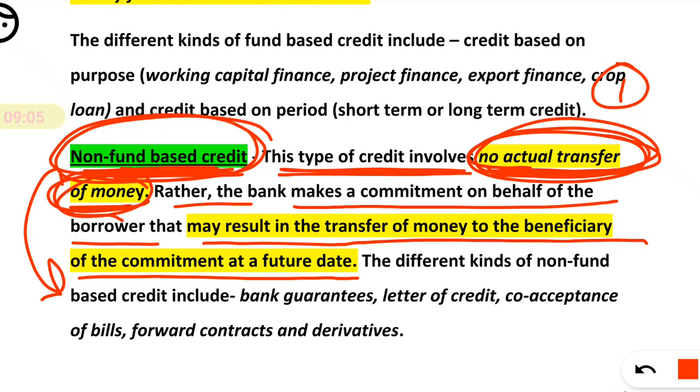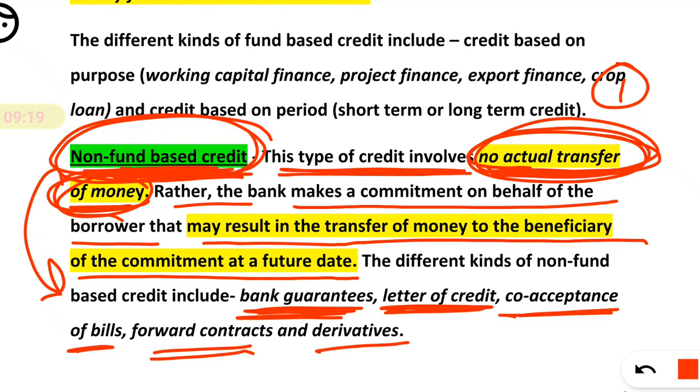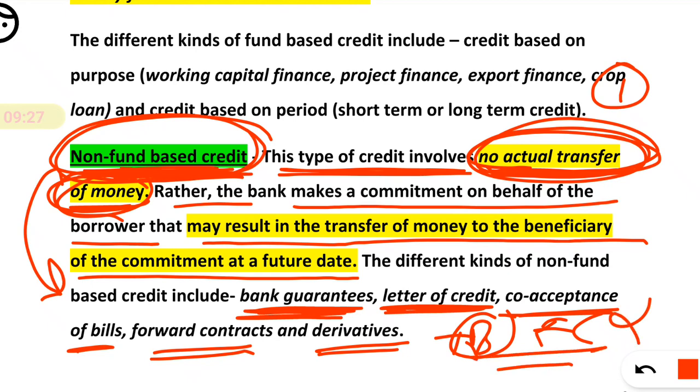Bank guarantee: we are giving the guarantee, but not the funds. Letter of credit: we are giving the letter of credit, but not funds directly. Co-acceptance of bills, forward contracts, derivatives. Here actual transfer of money from bank to customer is not involved. That's why it is named non-fund based credit.